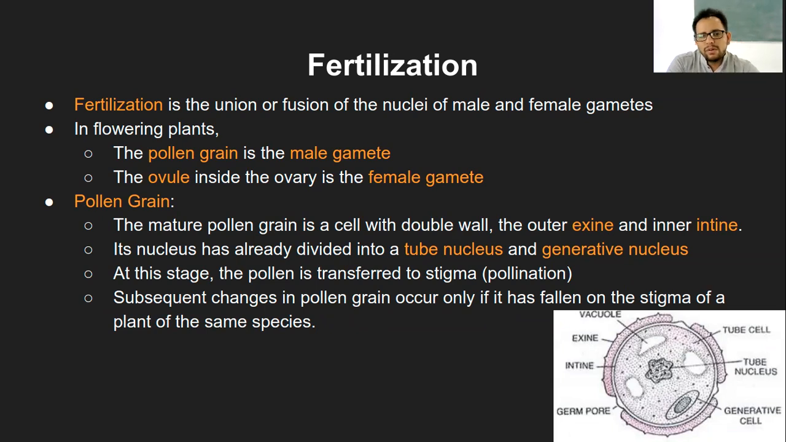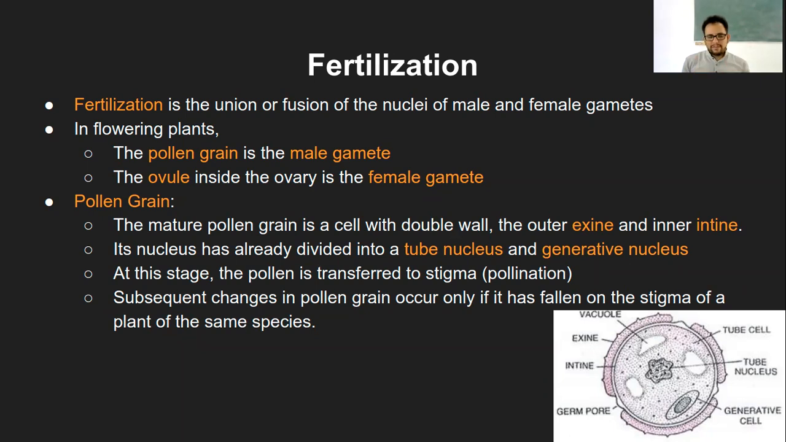Now, we know what pollination is, which is the transfer of pollen grain from anther to stigma. Now, the moment the pollen grains are on the stigma, what happens to these pollen grains and what happens to the female gametes or female reproductive structure? That is what we are going to see in the whole process of fertilization.